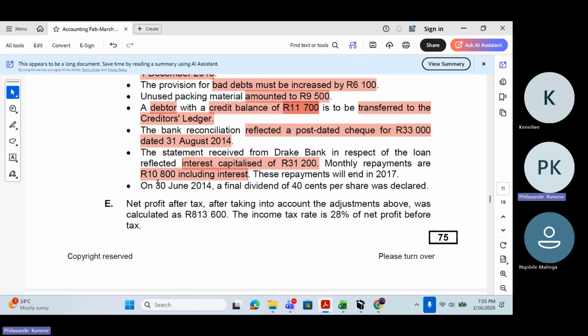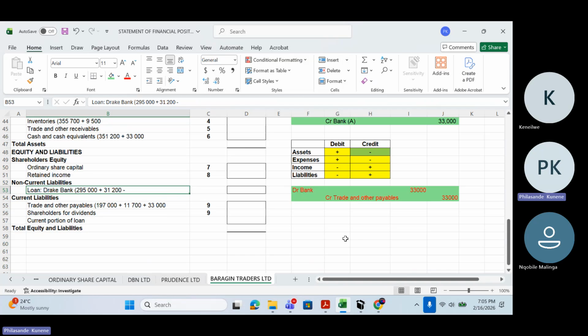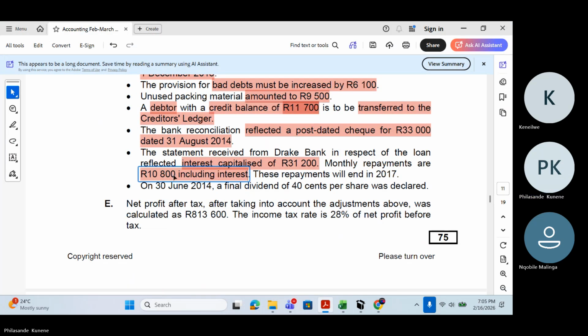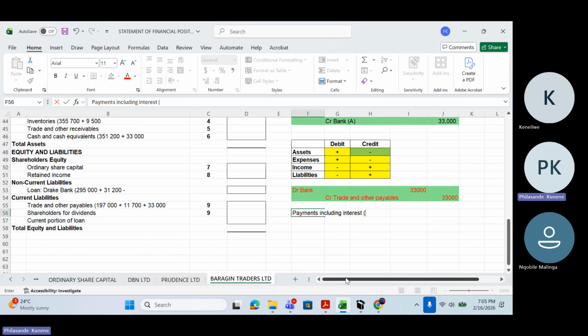So now 10,800 multiplied by 12, those will be the payments including interest, and then I subtract the interest, then I'll get what? My capital portion. Let's see. Payments including interest. How much is it going to be? It's going to be 10,800 multiplied by 12.